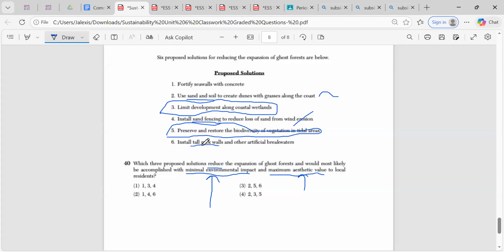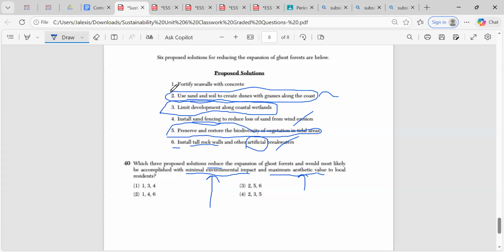So once again, the fact that I'm seeing installing and other artificial breakwaters, which are man-made, right? So if it's man-made, no, it's going to have a larger effect on the environment. So that's why our best answer is using sand and soil, already natural material, in order to propose a solution.